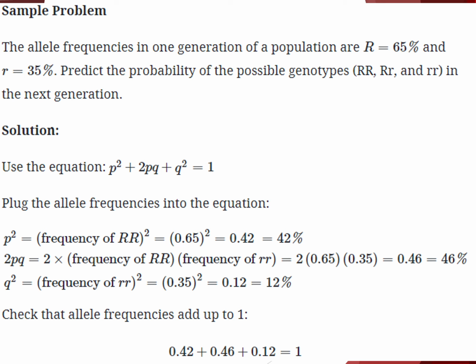Now, the frequency for the little r is 35%, like we've already seen. So we'll change that into a decimal form, or 0.35, and then square it. And so that will be 12%. Now, what we'll notice is that when we actually use the Hardy-Weinberg equation, we add all those decimals up, and they equal 1. If you wanted to add them all up in percentage form, they would add up to equal 100%.